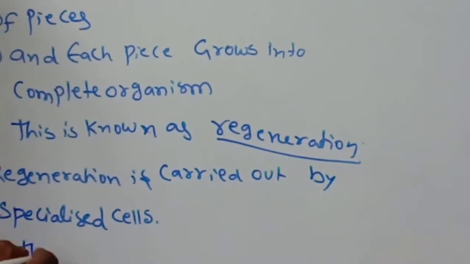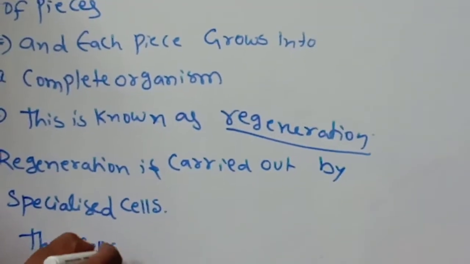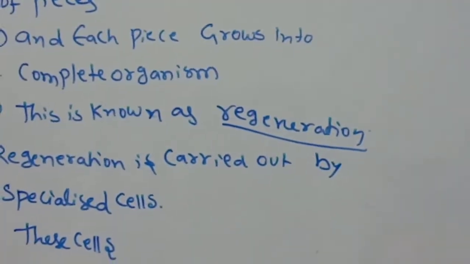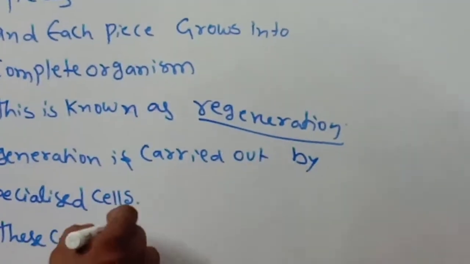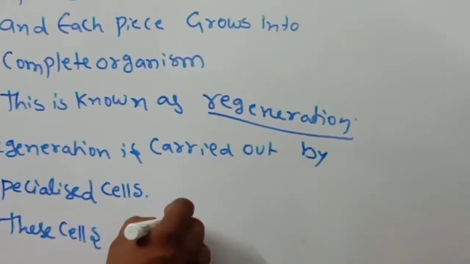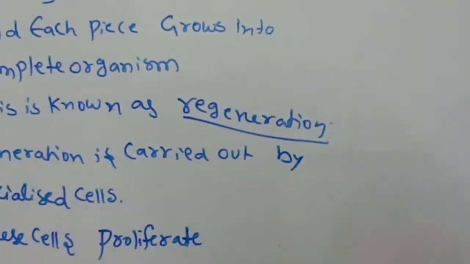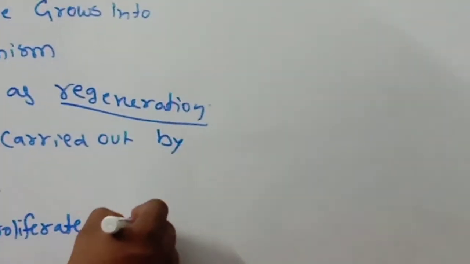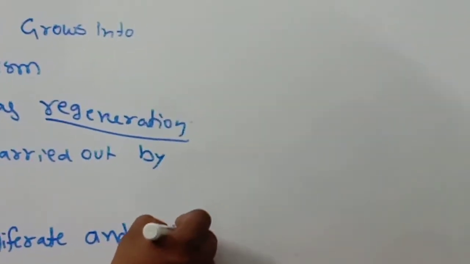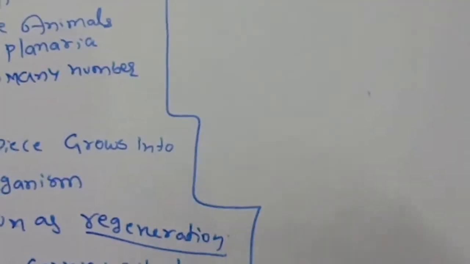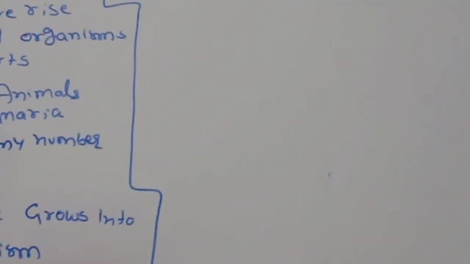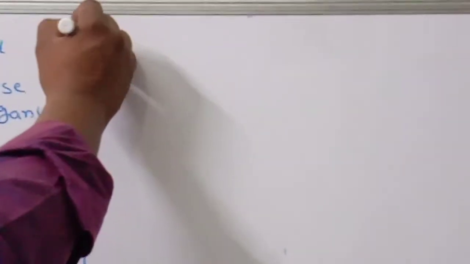These cells proliferate and make a large number of cells.